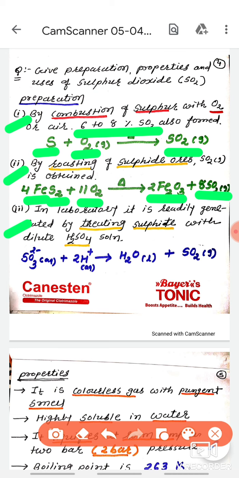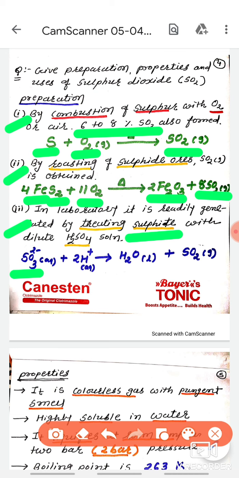Third method, in the laboratory, sulfur dioxide gas is generated directly by treating a sulfite salt. Sulfite means SO3 2 minus, for example Na2SO3, sodium sulfite.